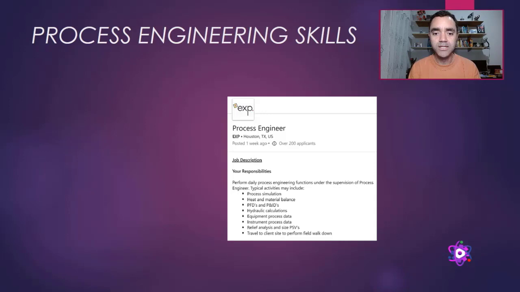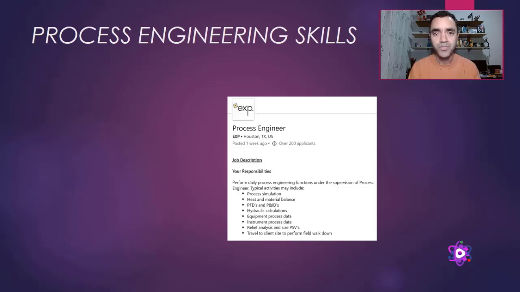Another example is from EXP. This time it is a process engineer position for Houston, USA. And what we have here as responsibilities for the process engineer is perform daily process engineering functions under the supervision of a process engineer. And typical activities may include process simulation, again, heat and material balance, because the main purpose of process simulation is to perform the heat and material balance. So both of them are correlated.